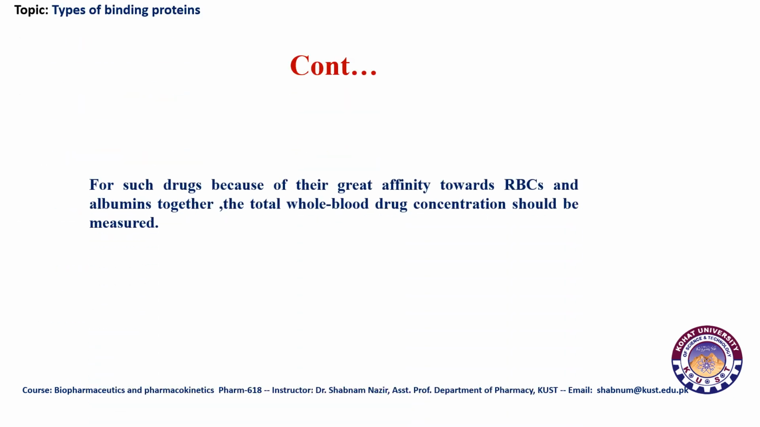So, for such drugs, because of their great affinity towards RBCs and albumins together, the total whole blood drug concentration should be measured. As we know, usually whenever drug concentrations are measured, the samples which are separated or processed are usually plasma and serum samples. But in the case of drugs like phenytoin, which have sufficient affinity towards RBCs as well, if we want to know the correct level of blood drug concentration, it would be better to measure the whole blood drug concentration rather than just plasma or serum.